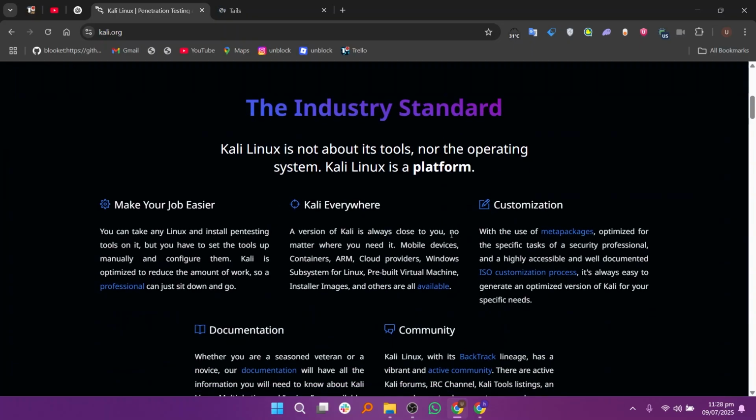Kali Linux and Tails OS are both privacy-focused Linux distributions, but they serve completely different purposes and are built for very different types of users.